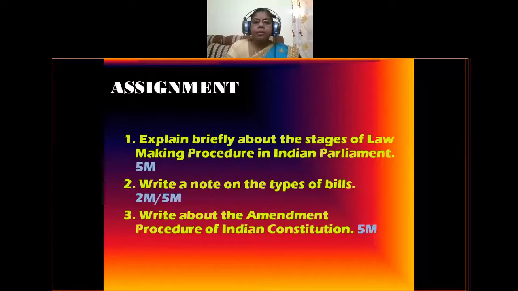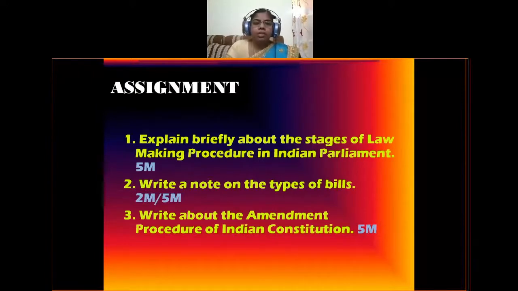This question will be given for 5 marks. Here you have to explain all the 5 stages of a bill, that is, how the bill is converted into law. Stage 1, stage 2, stage 3, stage 4 and stage 5 you have to explain.